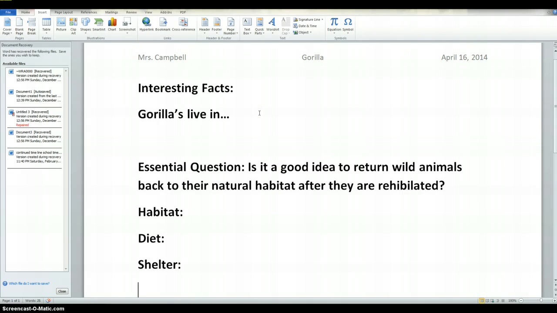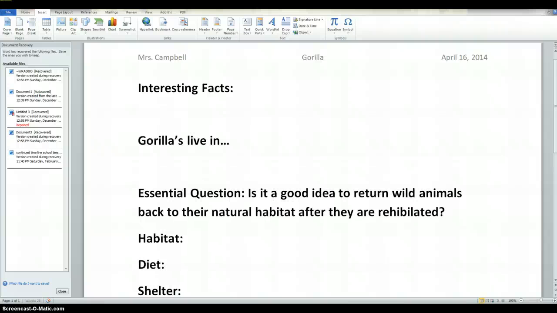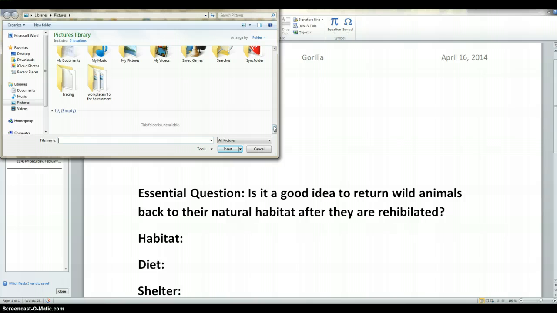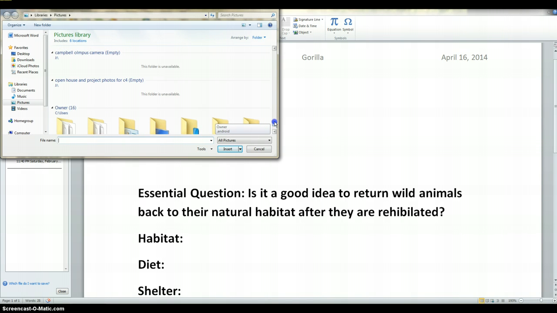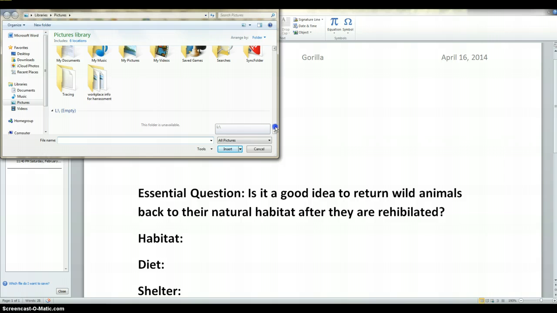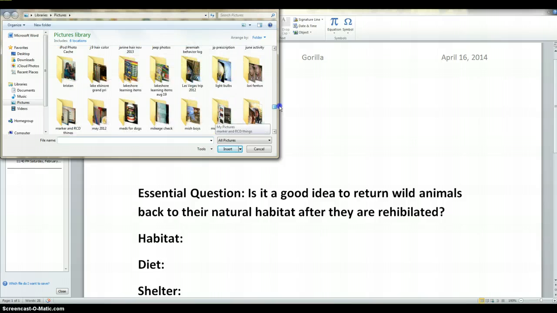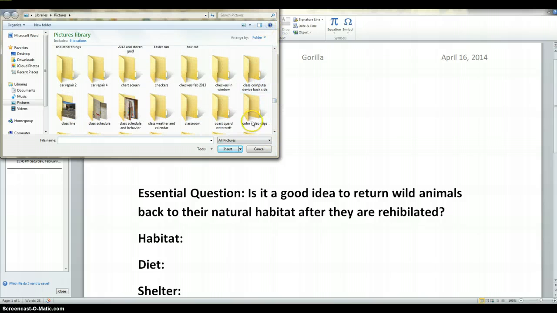Let's go ahead and do a walkthrough on how to insert a photo. Okay, so interesting fact. I'm going to choose to put that right after the interesting fact. So remember, we go to insert. I'm already at the insert tab. I'm going to go to picture. I'm going to go to where I said I have that at. Of course, I cannot find where I put it now. Give me a moment.